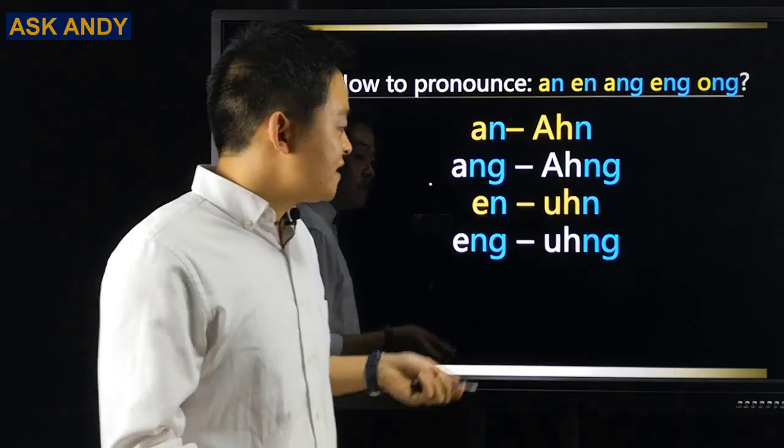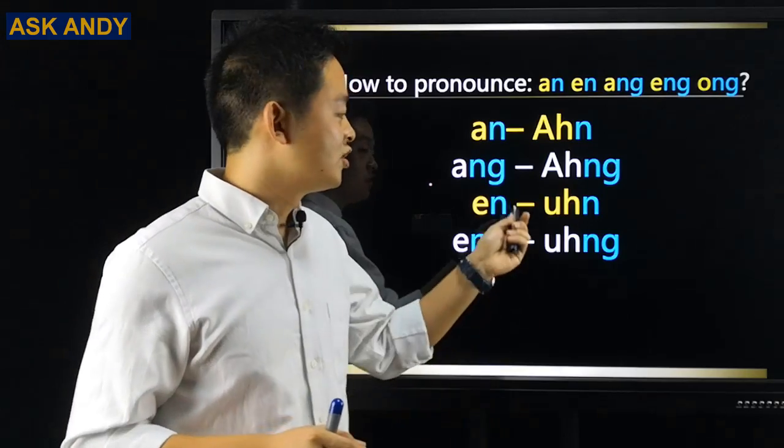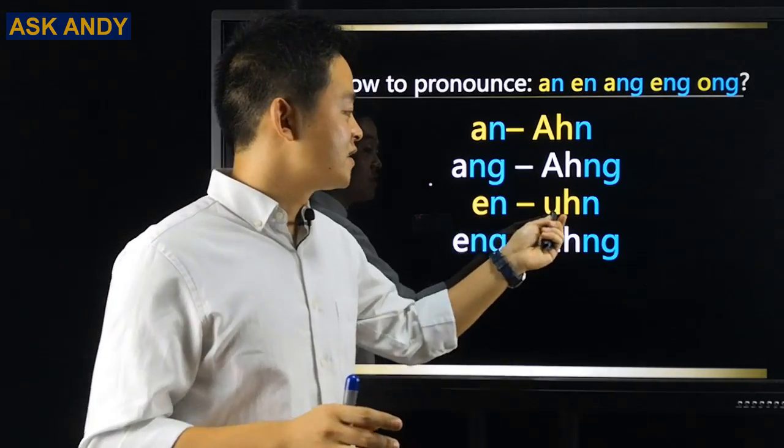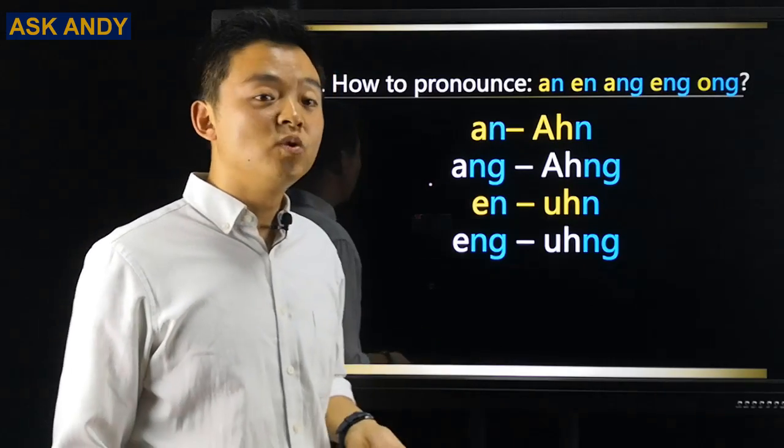And then this one the same. First for this letter E, remember this is not E, this is N. So with N together, piece them together, that will be N. And for this one will be